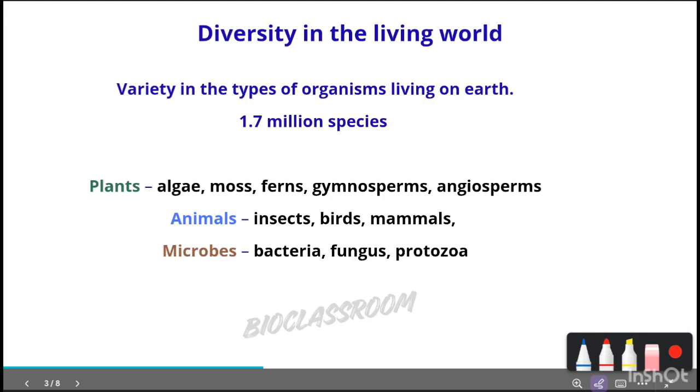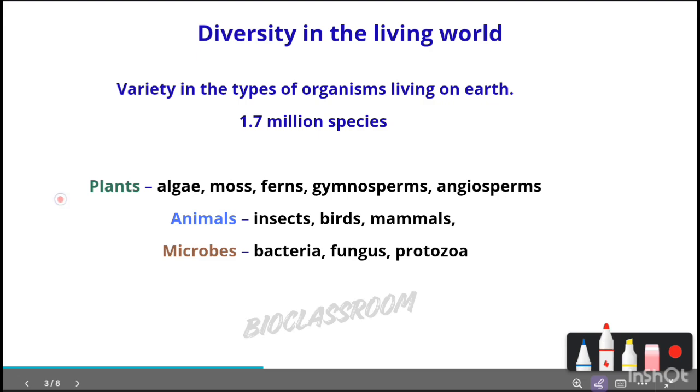So the greater the diversity, the richer and healthier the ecosystem, because with greater diversity there will be a high number of varieties. For example, a forest with many different species is richer than a forest with only one type of tree. The example shows the diversity in our living world.